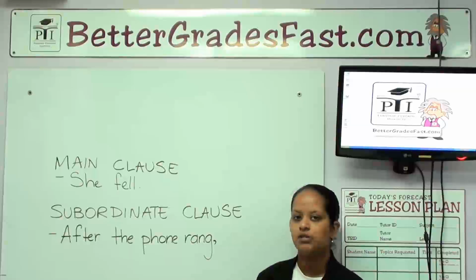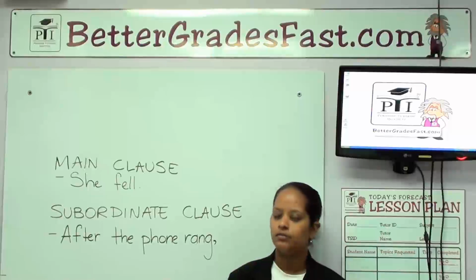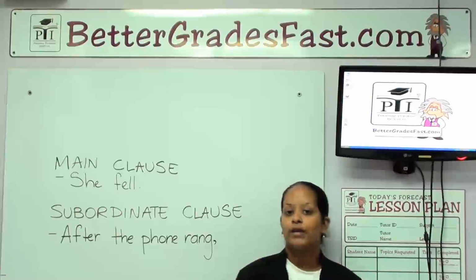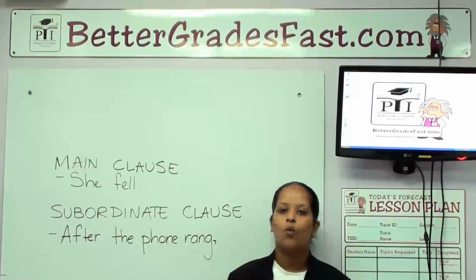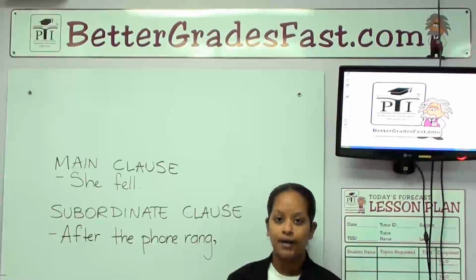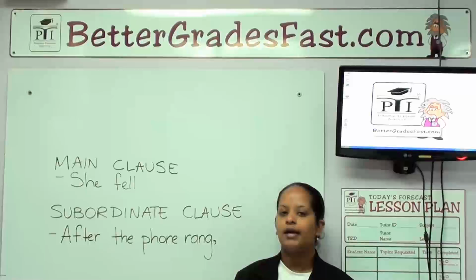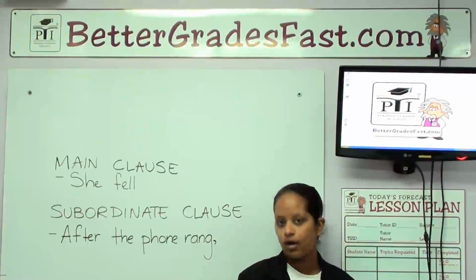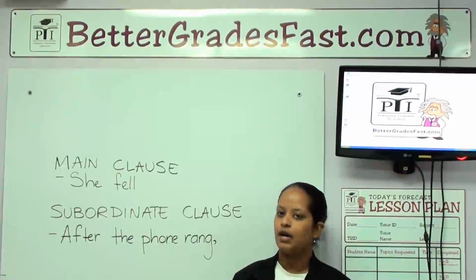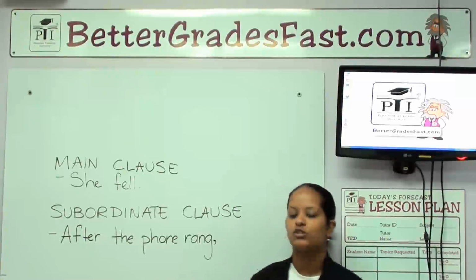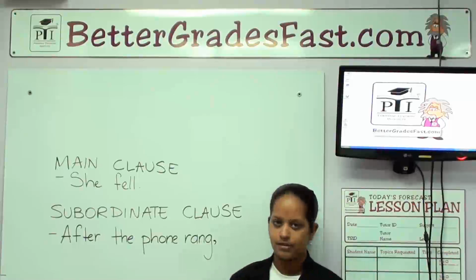Other examples of subordinate clauses are before I went to school, while riding my bike, if I were taller. These are all examples of subordinate clauses which fall at the beginning of sentences.